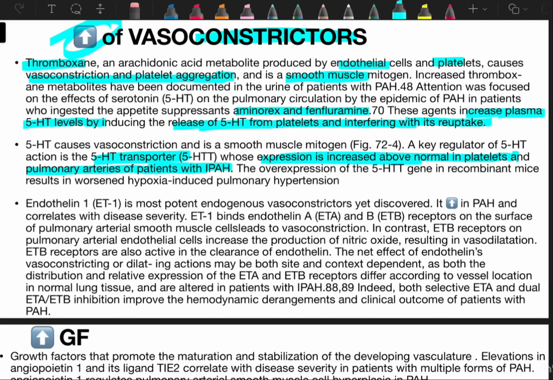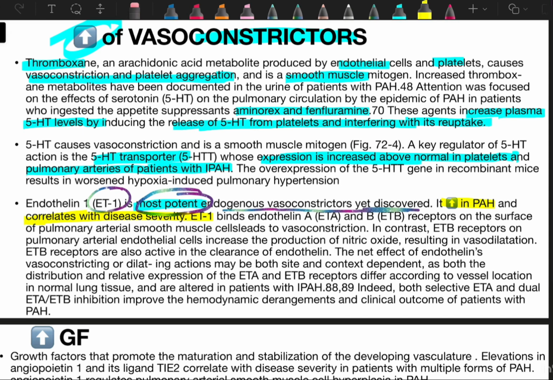Now comes, so first thing is thromboxane, second thing is serotonin or 5-HT, and third thing is endothelin. Endothelin 1 is the most potent, very, very important. Endothelin 1 is the most potent endogenous vasoconstrictor yet discovered. So it is increased in PH and correlates with disease activity, also with disease severity. Endothelin 1 binds to endothelin receptor A and B. So there are two receptors for endothelin.